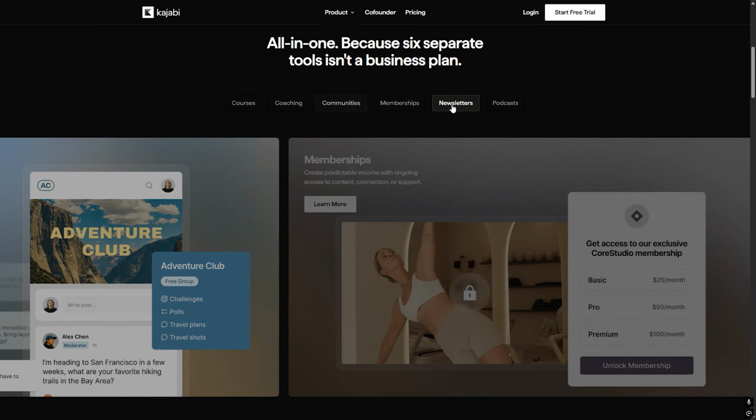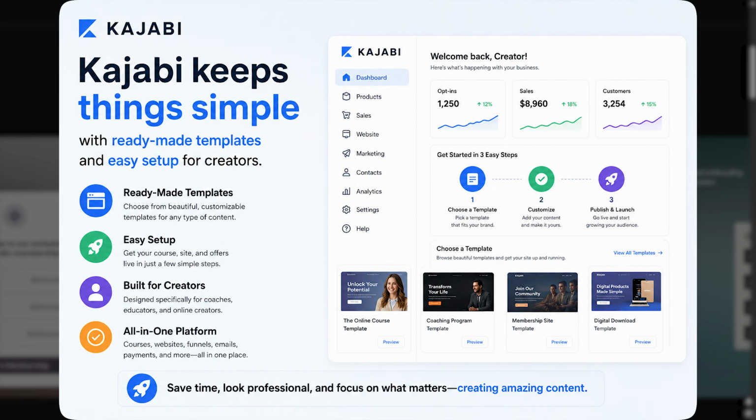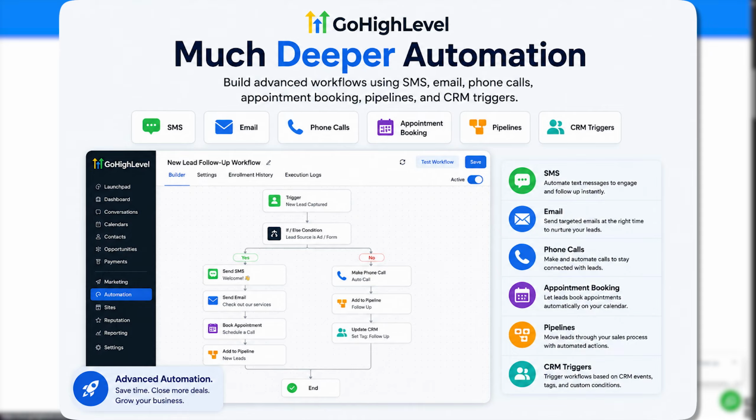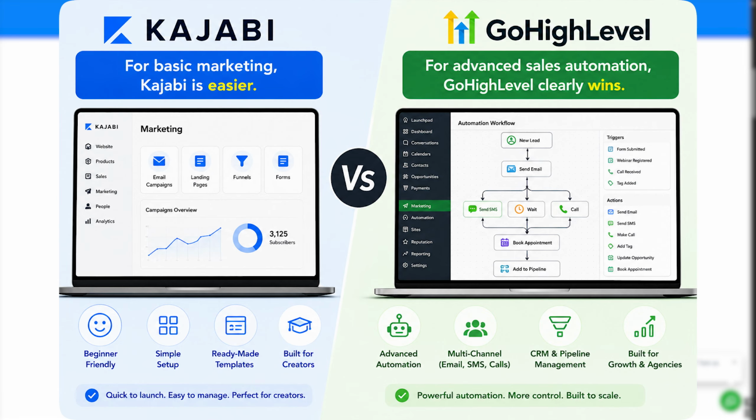Funnels and marketing. Both platforms include funnel builders, landing pages, email marketing, and automation. Kajabi keeps things simple with ready-made templates and easy setup for creators. GoHighLevel offers much deeper automation. You can build advanced workflows using SMS, email, phone calls, appointment booking, pipelines, and CRM triggers. For basic marketing, Kajabi is easier. For advanced sales automation, GoHighLevel clearly wins.